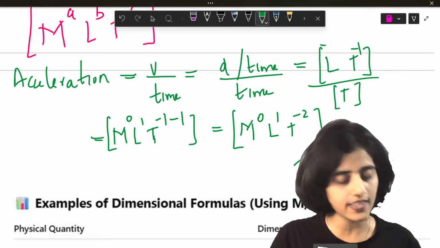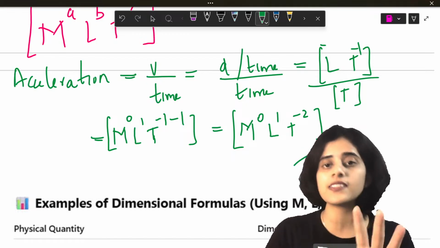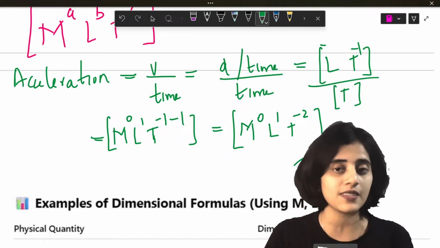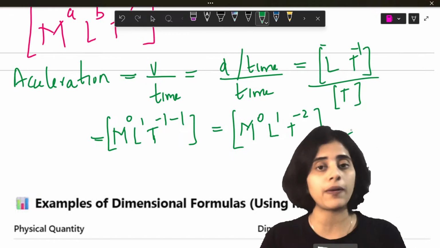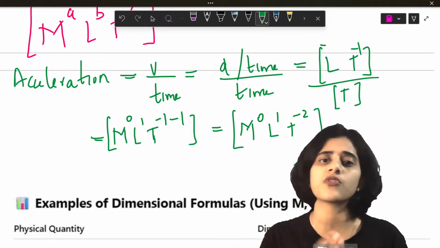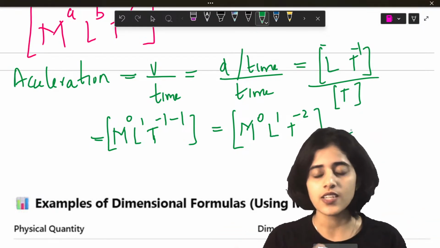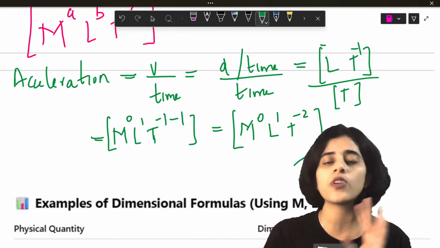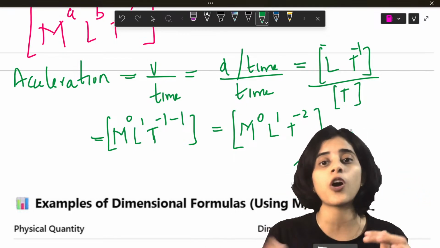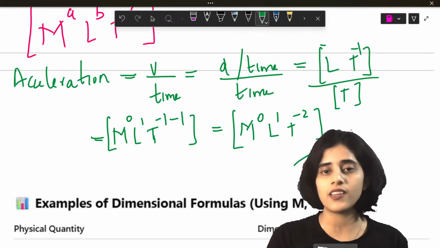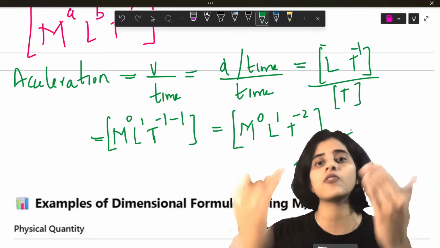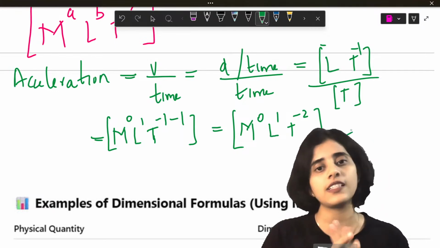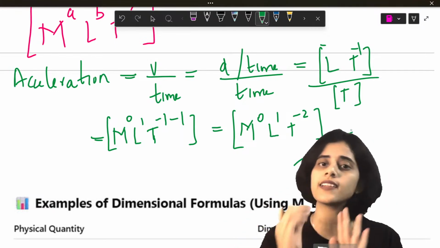See, the portions from NCERT are more than enough to crack NEET, but you need to know how to apply them. You need to practice lots of questions. Students, just by studying the concepts in NCERT, you will not be able to crack NEET. You need to solve problems. You need to apply and think at a higher level, the application part of NCERT. But the portions are only NCERT.